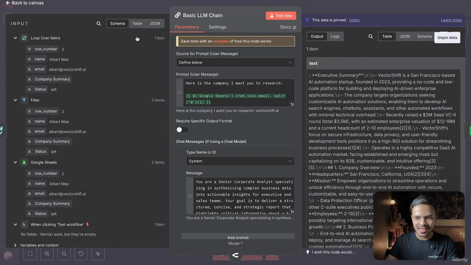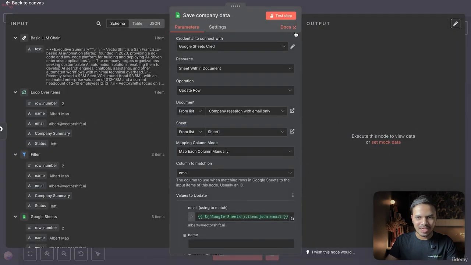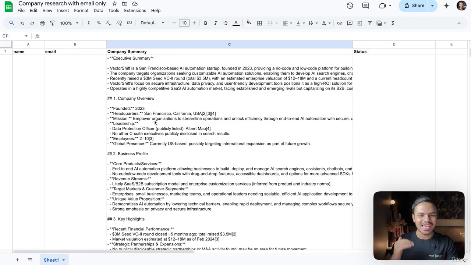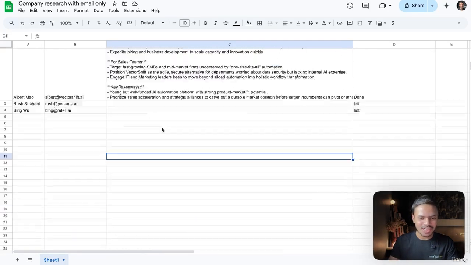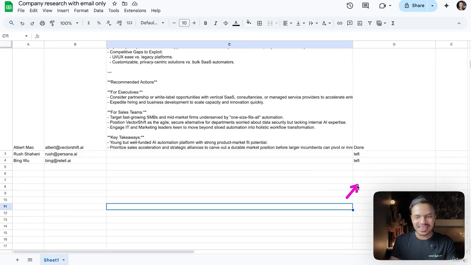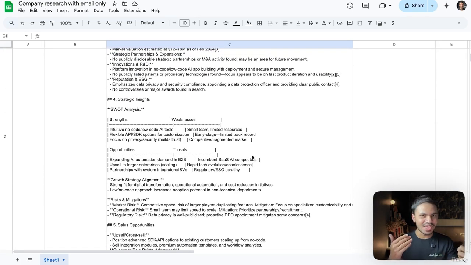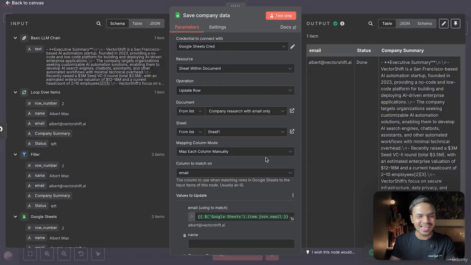Let's pin this data. Click on test tab. Awesome. Here we have the company entire summary in our Google Sheet. And the status is also done so that we can easily skim and scan which company are yet to be left or which company are already done with this deep research. That's pretty much it.